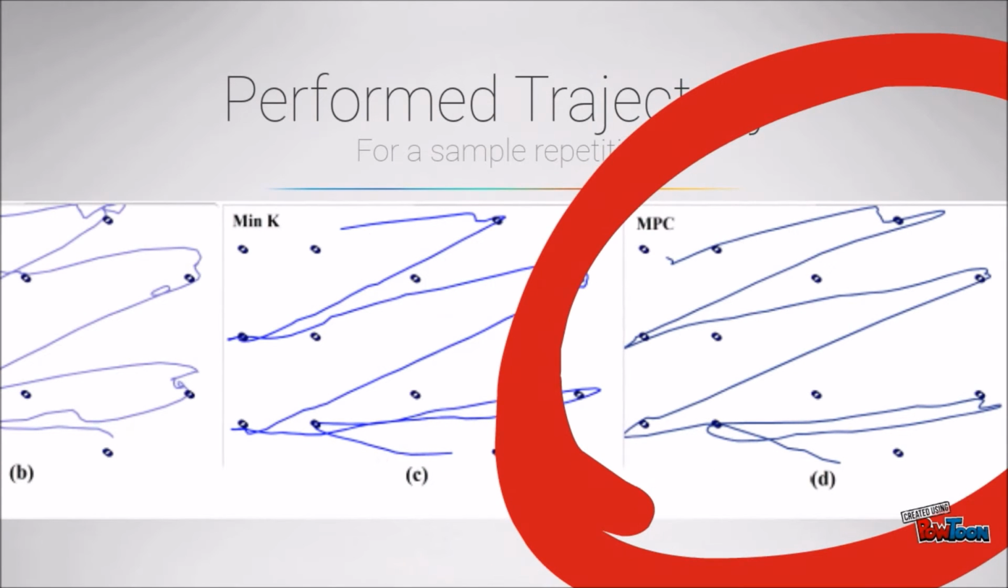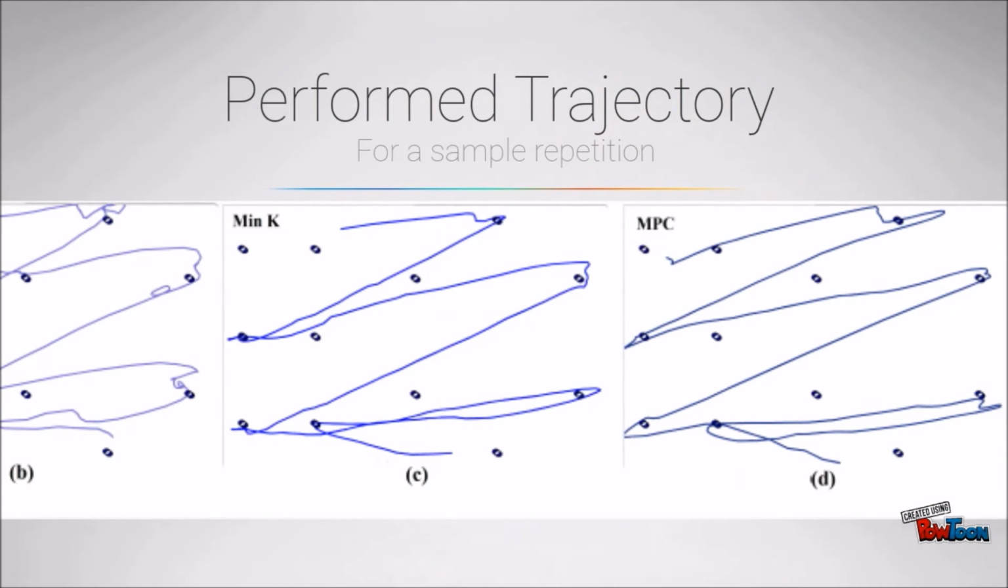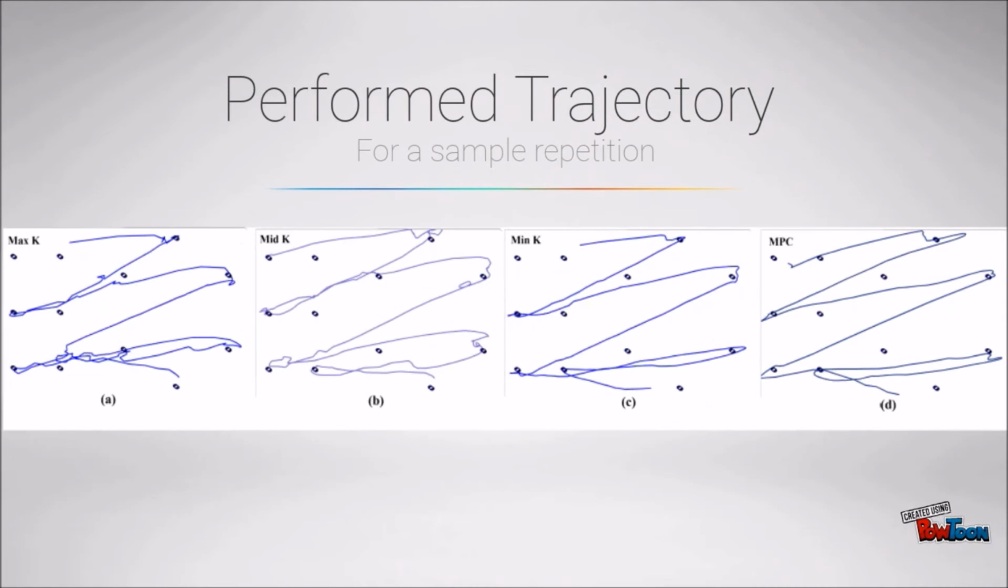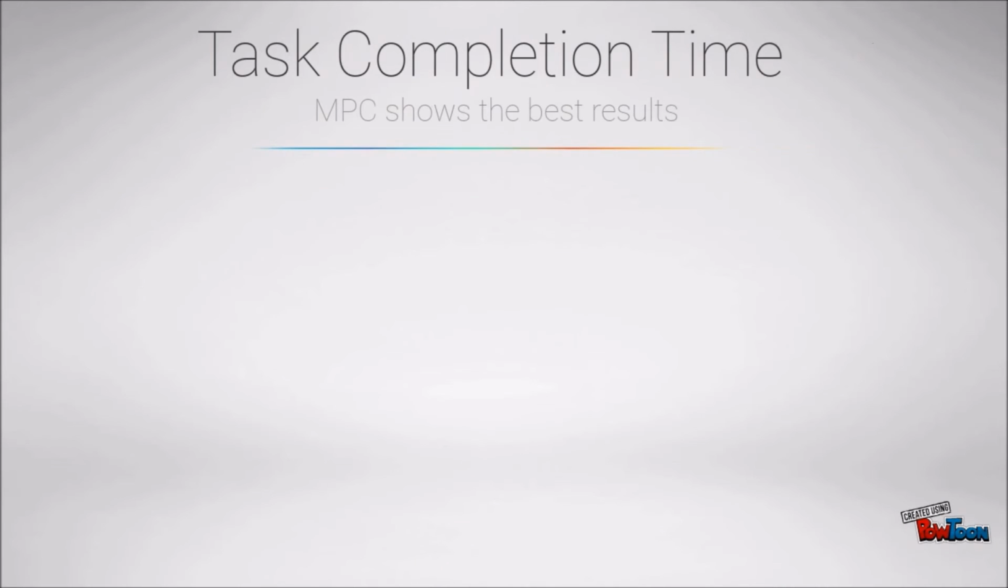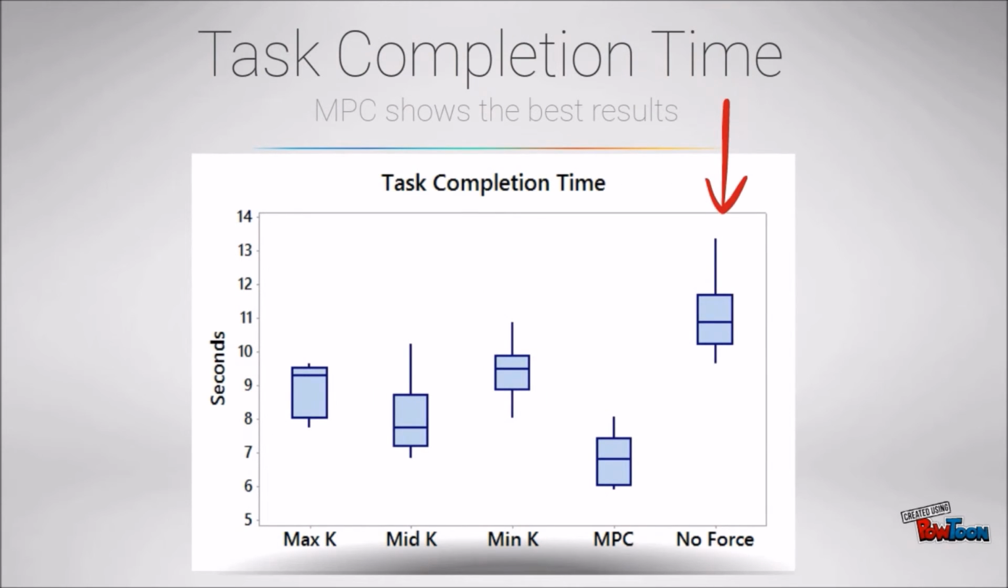The MPC approach shows a relatively smooth motion, a result of an optimum balance of time and motion. This figure shows the MPC approach has the least average for task time completion. As expected, when no force is applied, the subjects take more time to complete the task. For spring impedance controllers, the medium gain seems to have a better performance compared to the others.